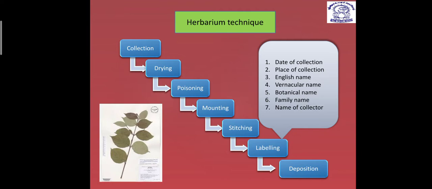So in that, what did we do first? The first thing we do is collection. And in collection, we will do one thing. Whatever plant I was studying, I will go and collect a plant part of 20 to 25 centimeter length. I will collect the twig. Now during collection you have to be cautious that the plant part should be healthy, and the twig must consist of a stem axis with some of the leaves.